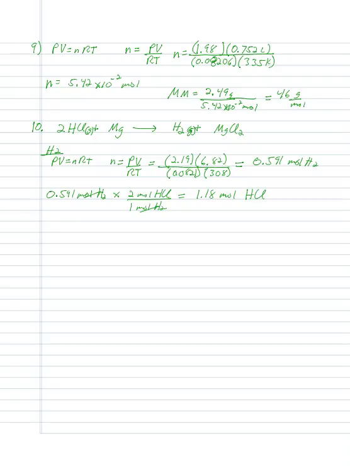So now we can work that out for our HCl, and we know the number of moles. Again, we're going to work PV is equal to nRT, except now we know the number of moles. What I'm looking for is my volume, which is going to be nRT over P. And so that becomes 1.18 times 0.0821, my value for R. My temperature is still the same at 308. My pressure is still the same at 2.19. And when I work out that volume, I still get 13.6 liters.